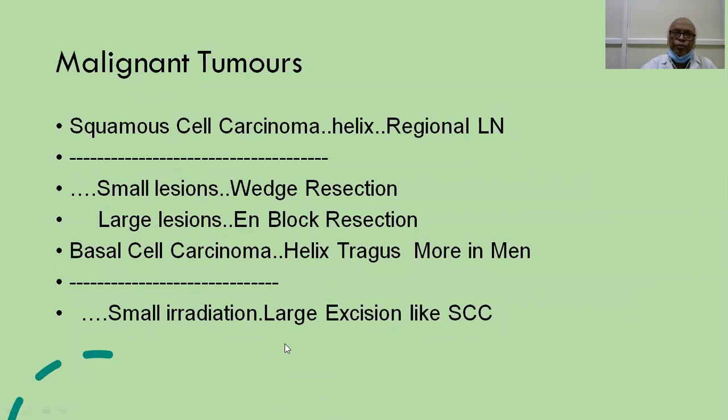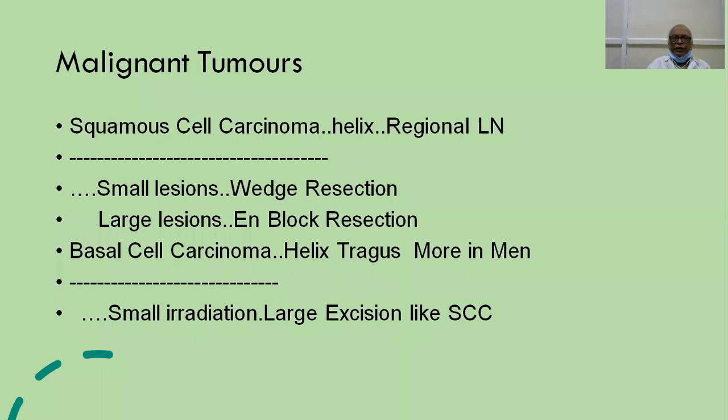Now we'll go to malignant tumors. The most common malignant tumor is squamous cell carcinoma. The most common area of the pinna that is known to have squamous cell carcinoma is the helix. And if the tumor is of considerable size, there may be regional lymph nodal enlargement. If the lesions are small, you can always do a wedge resection and repair locally. If the lesion is large enough, you may have to do what is known as en-bloc resection.